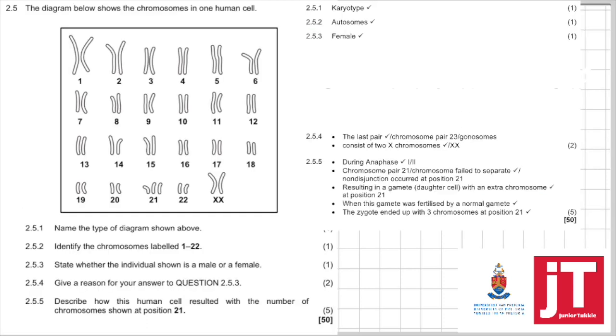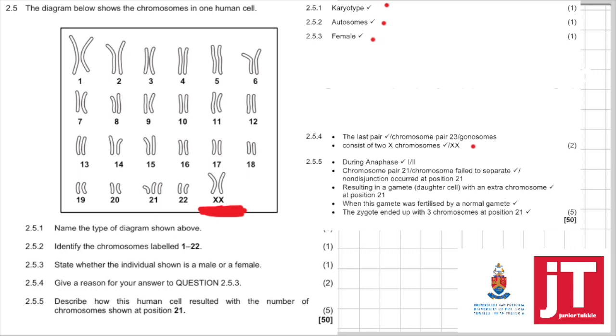Alright, 2.5. The diagram below shows the chromosomes in one human cell. 2.5.1. Name the type of diagram shown above. Now here you can see this is a photograph of chromosomes, so this is a karyotype. 2.5.2. Identify the chromosomes labeled 1 to 22. Those are autosomes. 2.5.3. State whether the individual shown is a male or a female. Can you see there's 2 X chromosomes? So this is definitely a female. Give a reason for your answer. They already said it. The last pair, chromosome 23, consists of 2 X chromosomes, or XX.